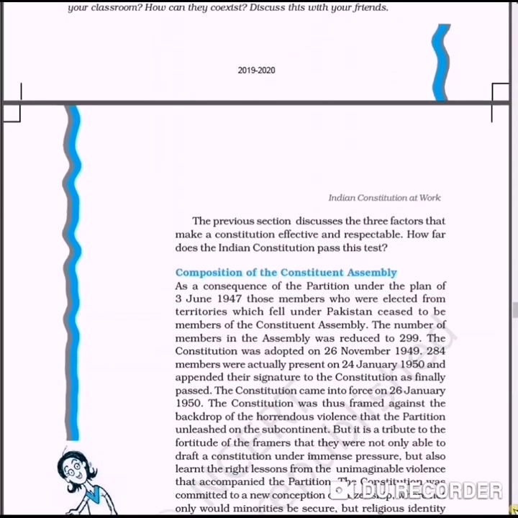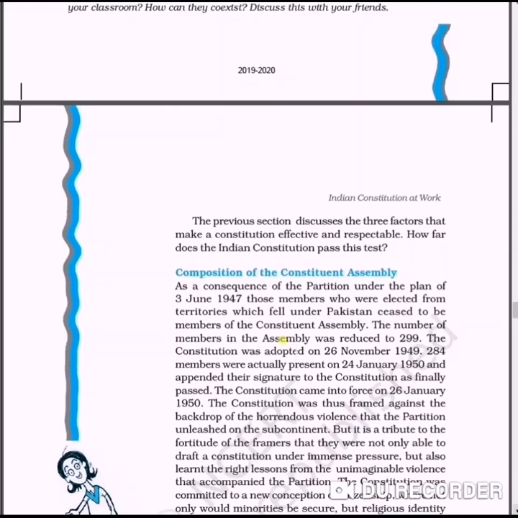Now see the composition of a Constituent Assembly. So this is very important. Short note on the composition of Constituent Assembly. Actually, the partition took place on 3rd June 1947. The members who were elected from the territories. Actually, in the Constituent Assembly, we were having the elected members.